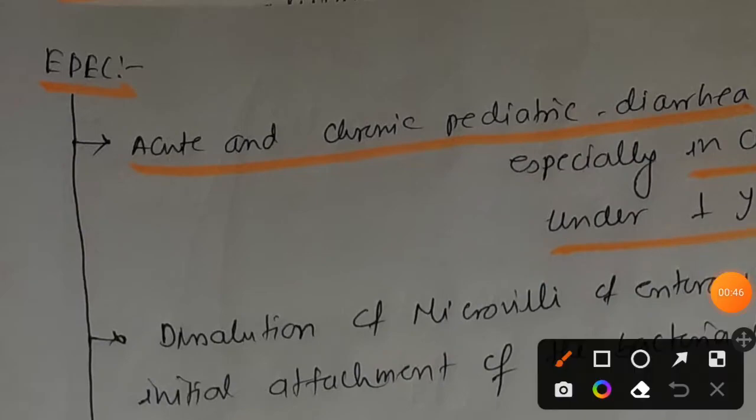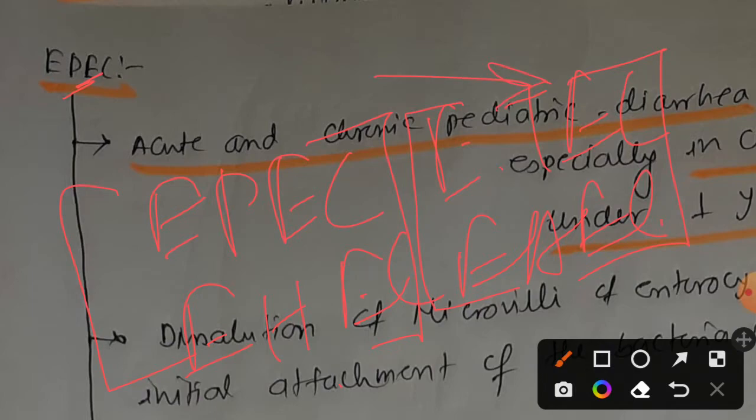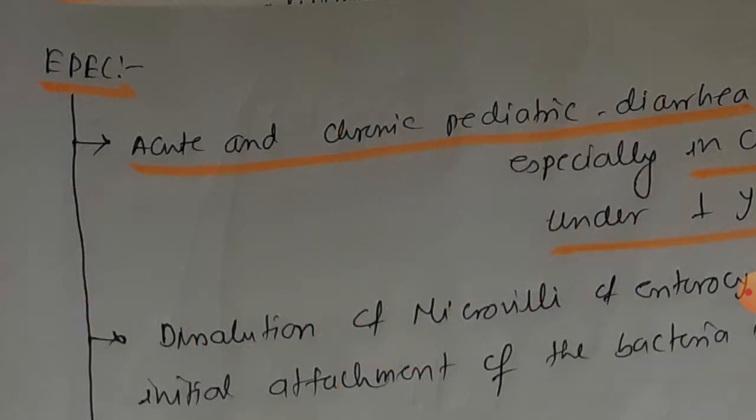You all know, I think, that there are EPEC, EHEC, ETEC, EAEC, these 4 different strains which are responsible for pathogenicity in E. coli, right? And almost all of them cause some kind of diarrhea. ETEC causes watery diarrhea, EHEC causes bloody diarrhea, and for EPEC we have learnt about pediatric diarrhea, so there is a chance that we can forget.